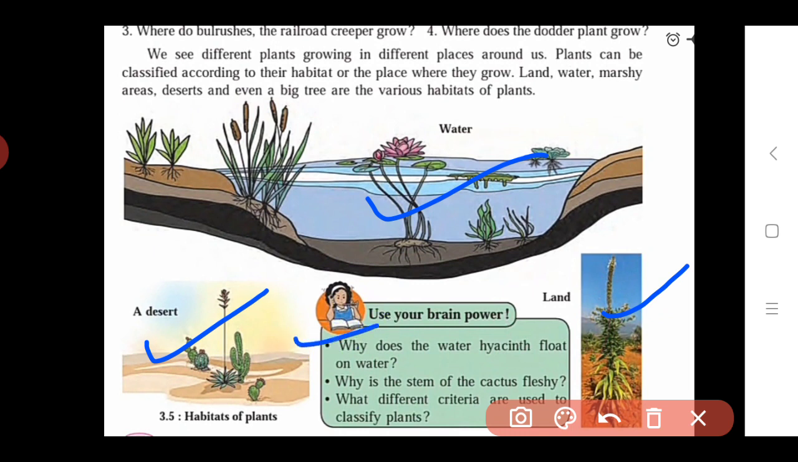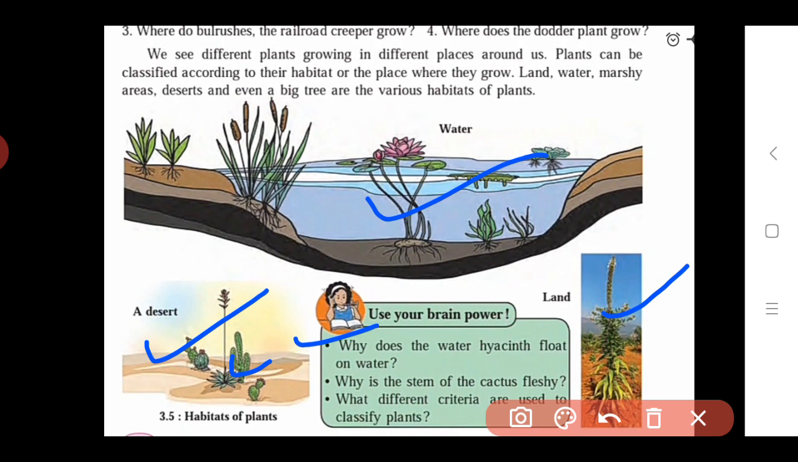First one is why does the water hyacinth float on the water. Depending upon their adaptation, some plants have changes in their body to survive in their surroundings. Due to such adaptation, the water hyacinth is found in the water. So why does the water hyacinth float on the water? You can find out this answer also. Why is the stem of the cactus fleshy? If we see the cactus plant, why is its stem fleshy?